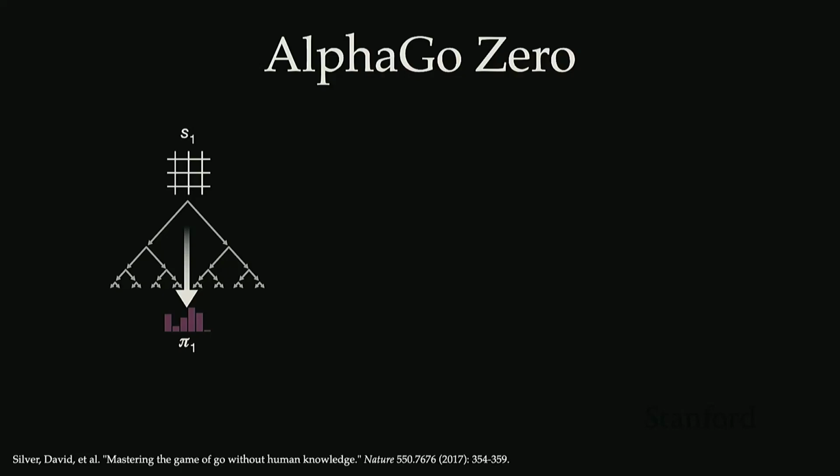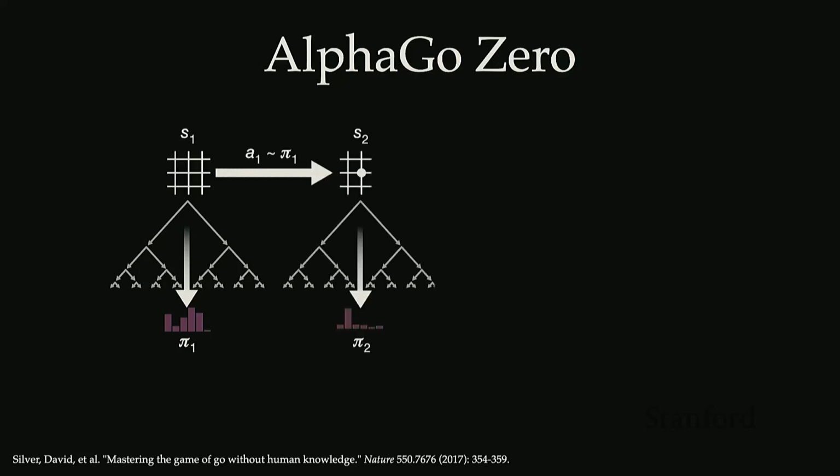So the way the self-play step worked was essentially having the agent play against itself. Starting with this initial board state shown by S1, the agent performs Monte Carlo tree search using the offline learned neural network in the tree search. It produces this policy from the tree search and then samples an action to play based on that tree search that it performed. In the next state now, it's the opponent's turn, and the opponent is going to play the exact same way that the first agent did.